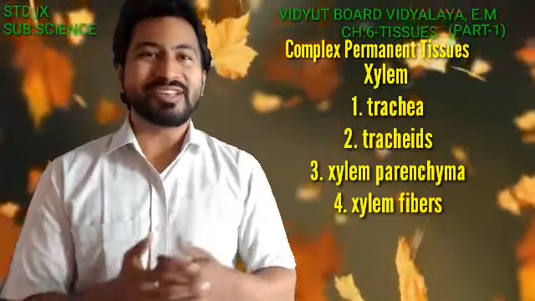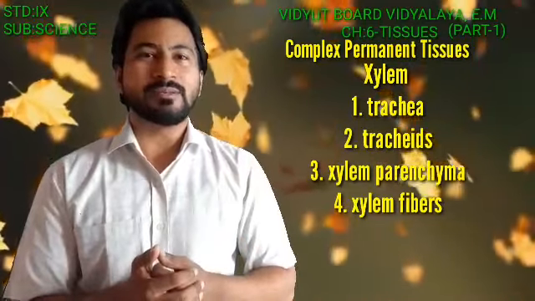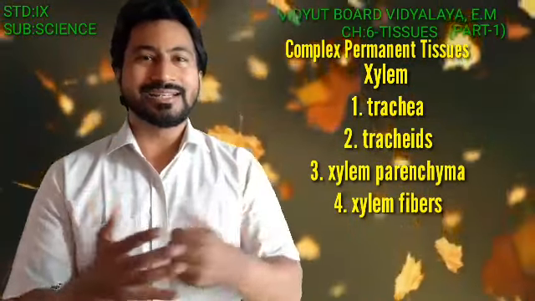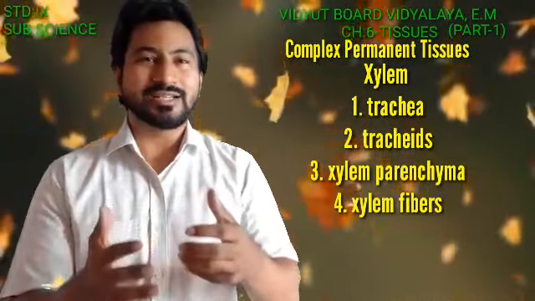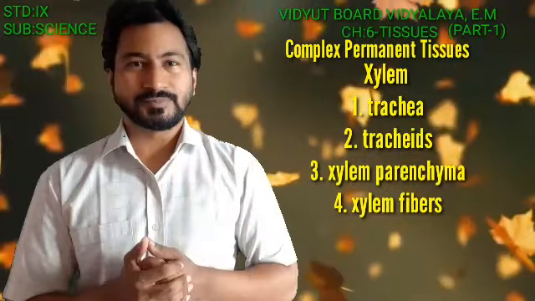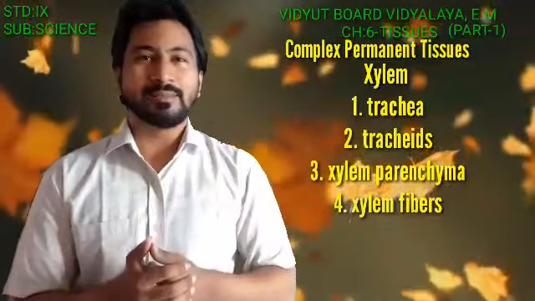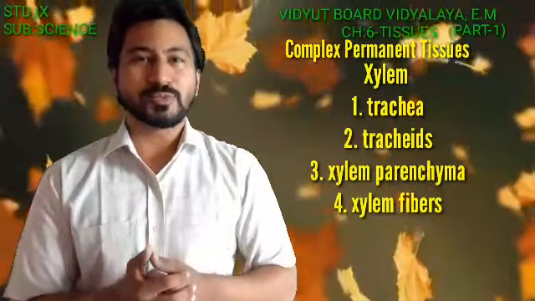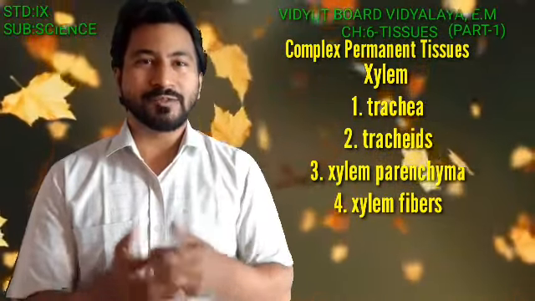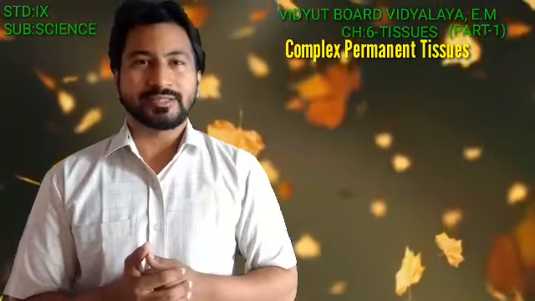So no use of ATP is there. ATP means adenosine triphosphate, that is the energy currency of the cell. Exactly in a similar way, the xylem fibers are responsible for providing some sort of mechanical strength.